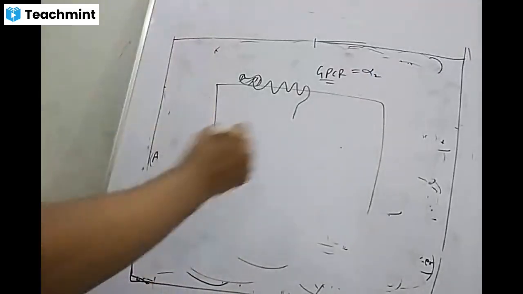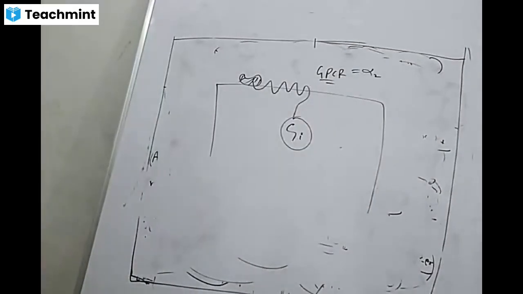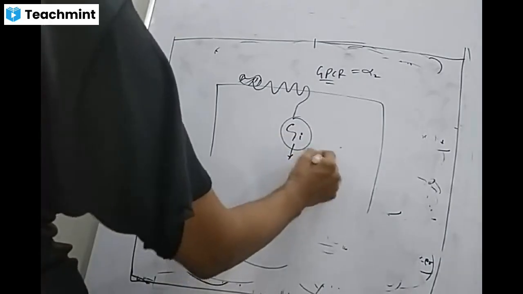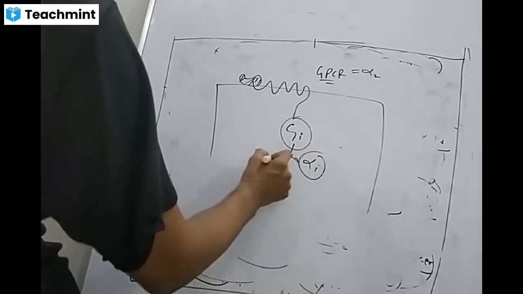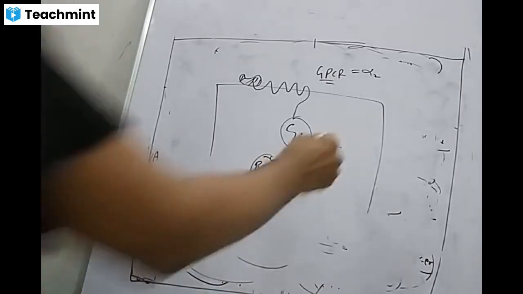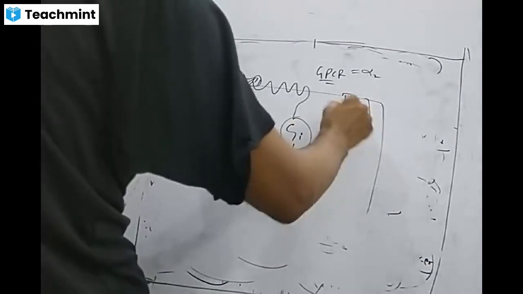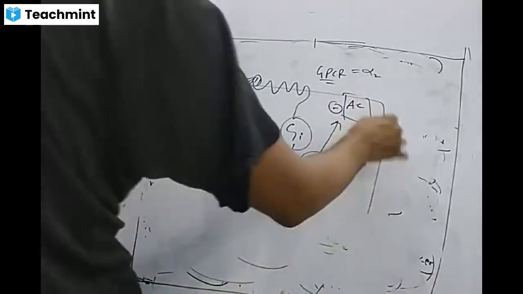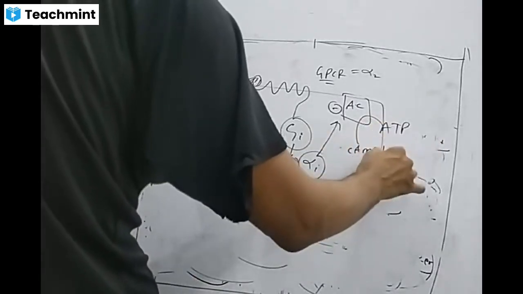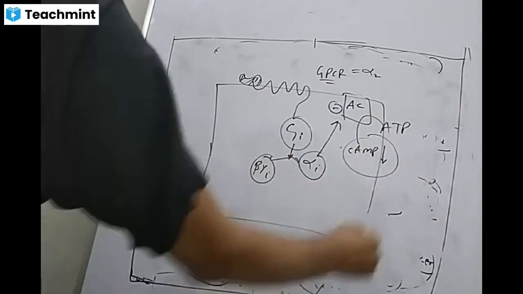This alpha-2 is linked with G inhibitory. G inhibitory means it will break down into alpha inhibitory and beta gamma inhibitory. This alpha inhibitory will bind with the adenyl cyclase and inhibit its action. It means the action was ATP to cyclic AMP, so that action will be decreased. But this unit